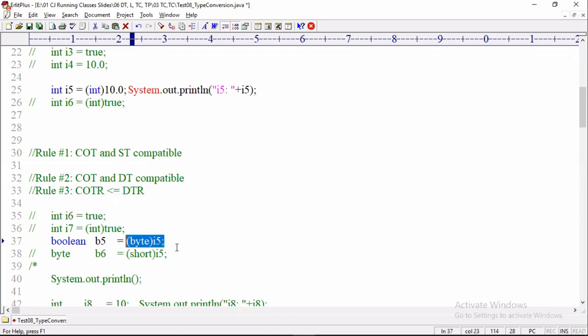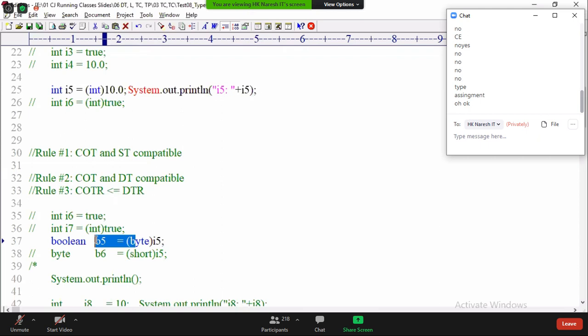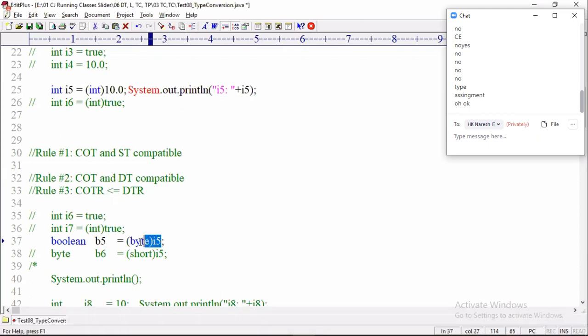Tell me, here there are two operators I have used: casting and the assignment of the casted value. Where is the problem? Casting is not a problem. Assignment is the problem. If you do only casting, no assignment, only one rule you must verify: cast operator type and source type must be compatible.